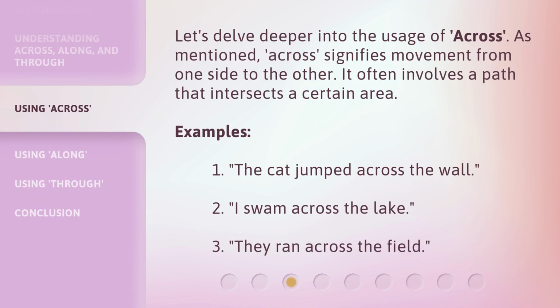Let's delve deeper into the usage of across. As mentioned, across signifies movement from one side to the other. It often involves a path that intersects a certain area. Examples: 1. The cat jumped across the wall. 2. I swam across the lake. 3. They ran across the field.